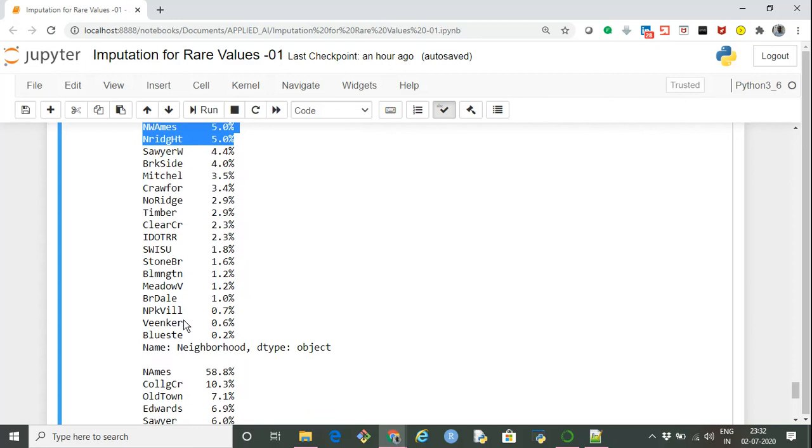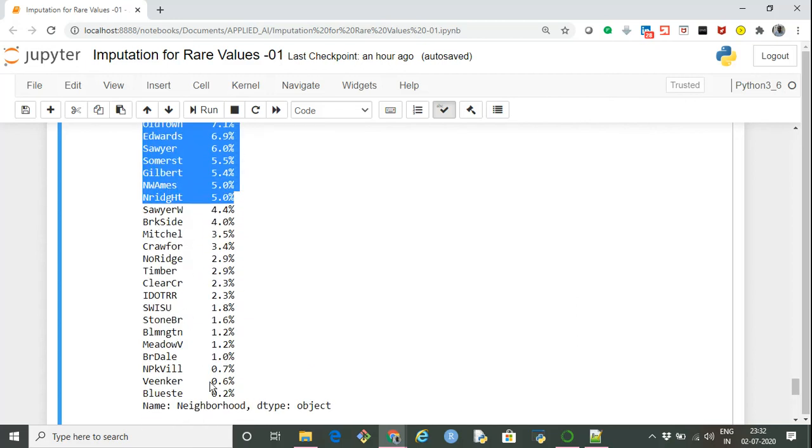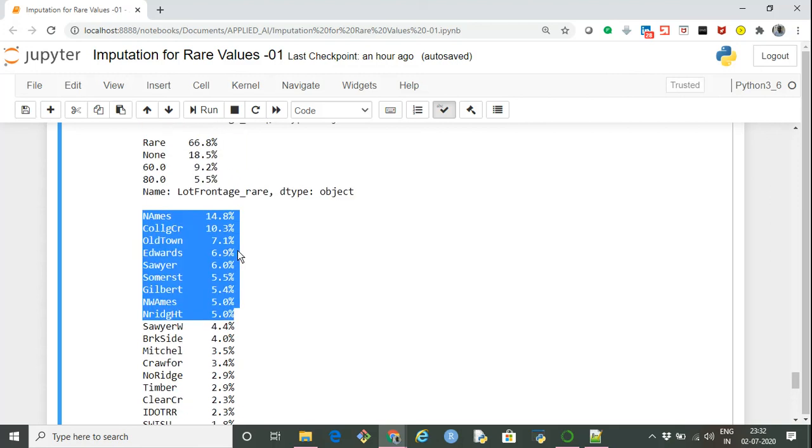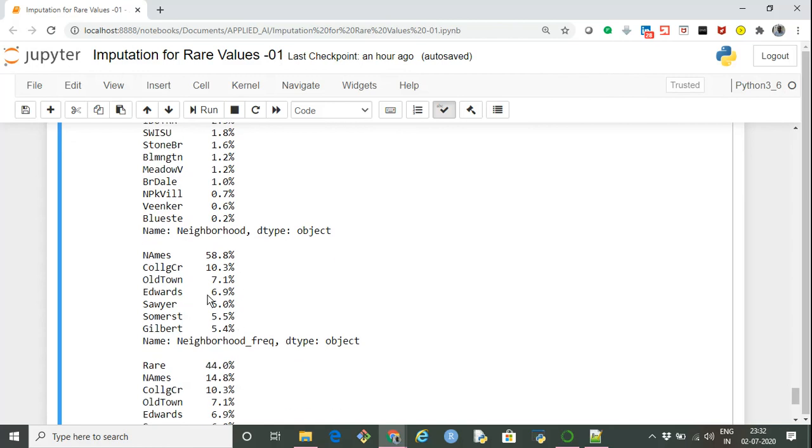If I follow the most frequent method, it will accumulate all these and merge them with the most frequent, which is Names. Initially Names was just 14.8%, and with the most frequent method it jumped to 58.8%. This gives the impression that Names is the most dominant, and it got more dominant because of this method. So in this case, this is not the right approach.